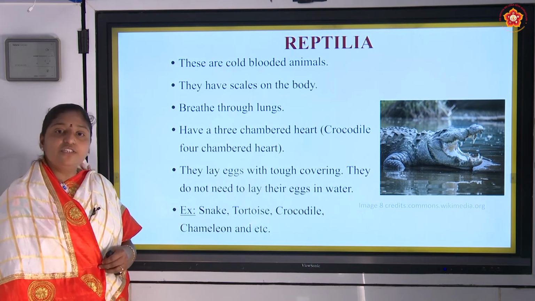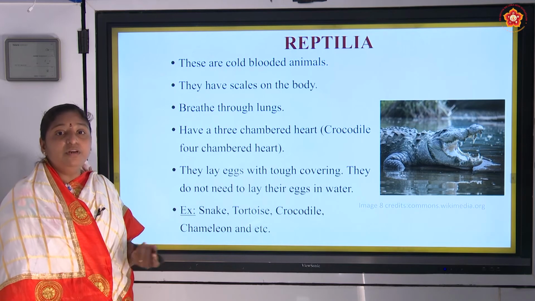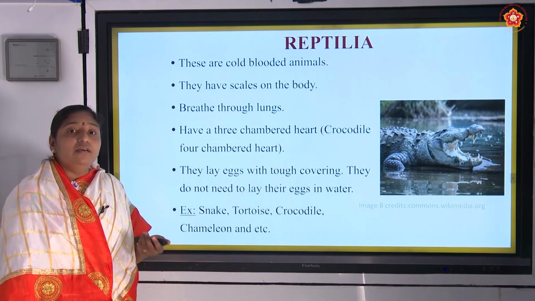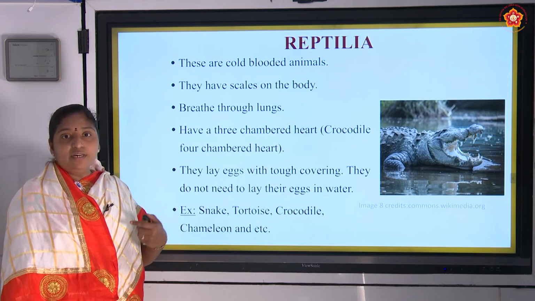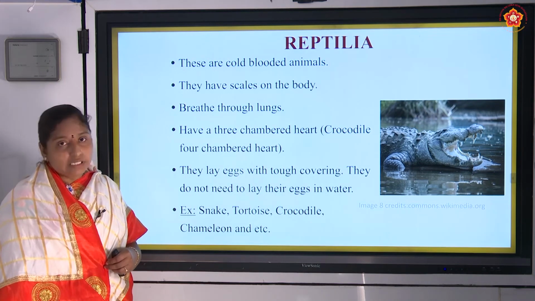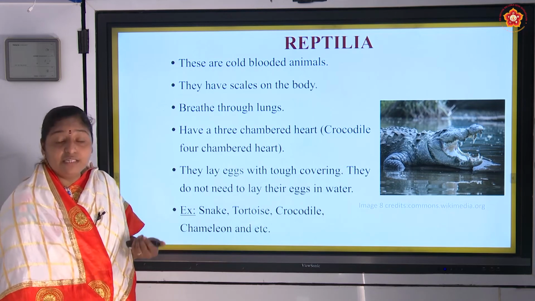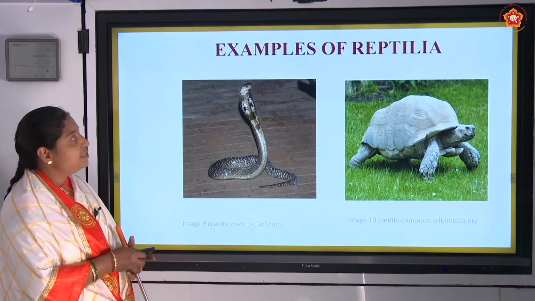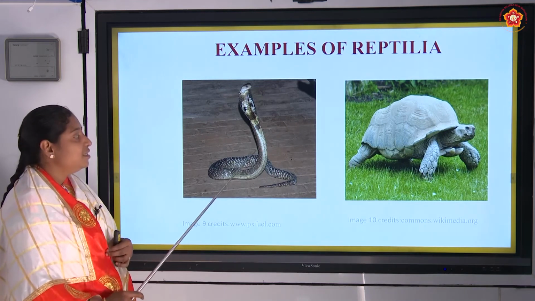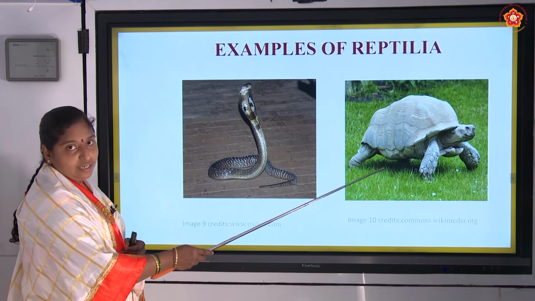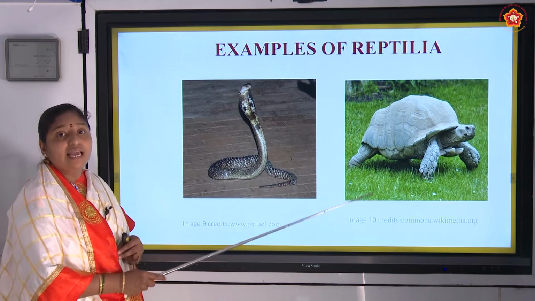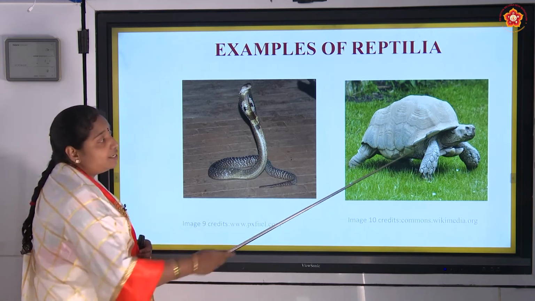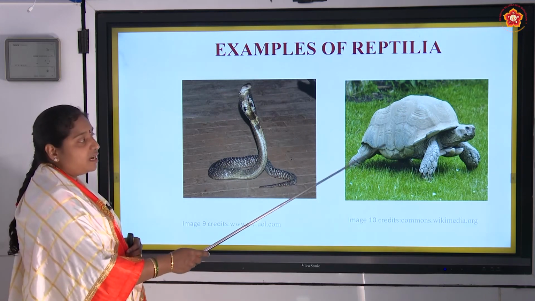In the same way, children, you also have to protect yourself from any dangerous situations. You should know how to escape from all those situations, and we have to learn from nature itself. Examples, this is a snake and this is a tortoise. The tortoise's special feature is that it can live for more than 300 years. And see, this is the hard shell. It is protected by this hard shell.